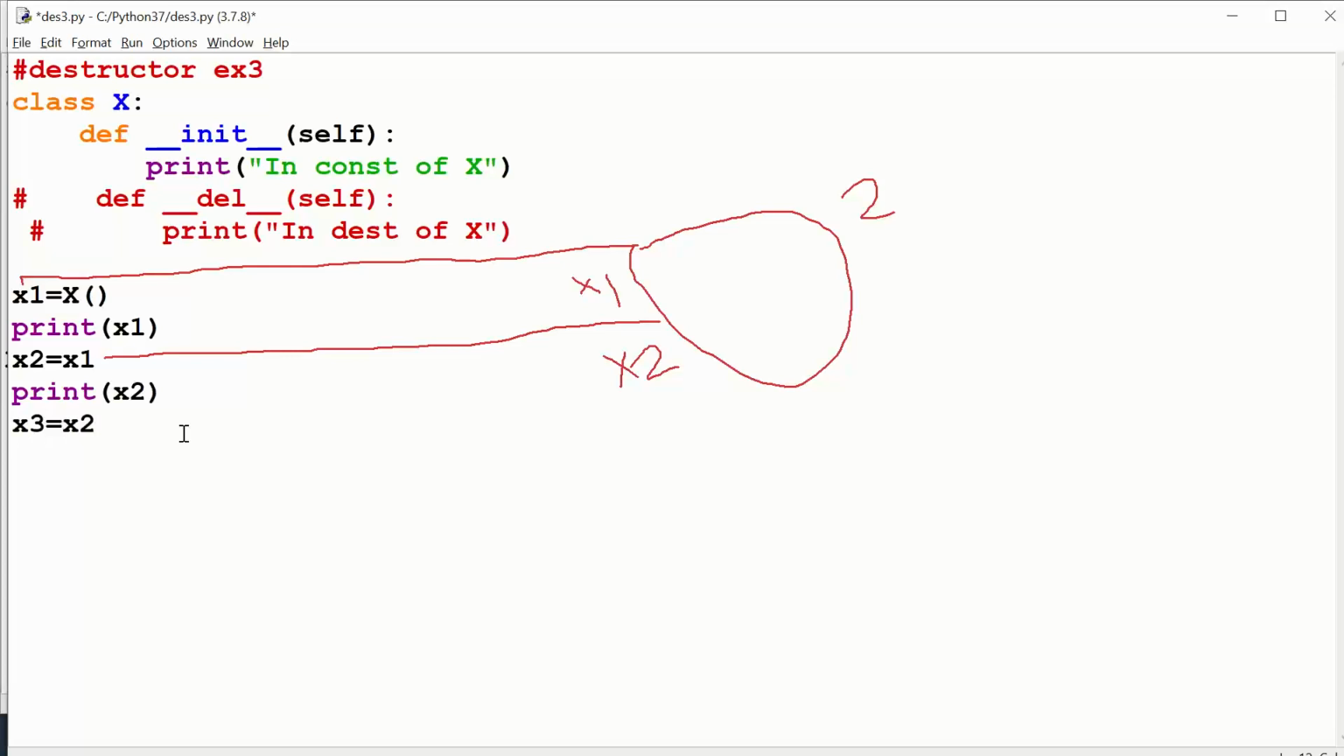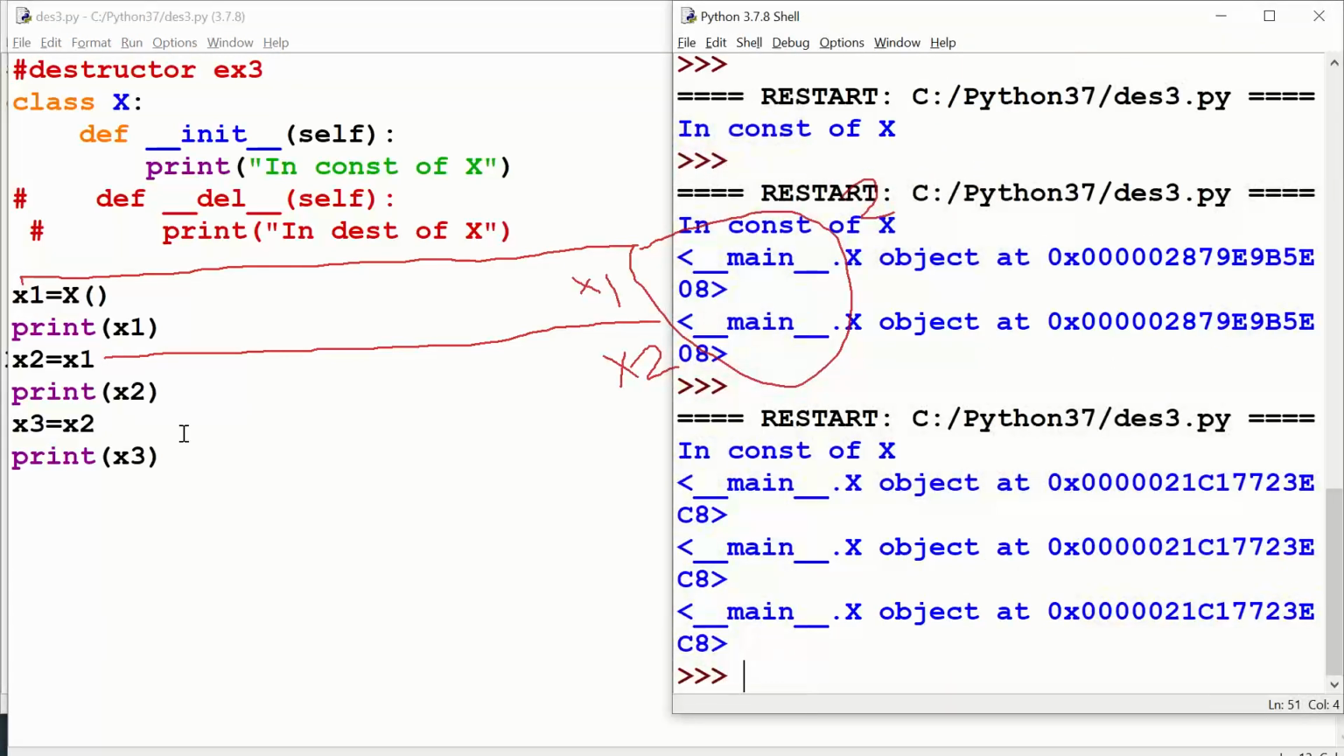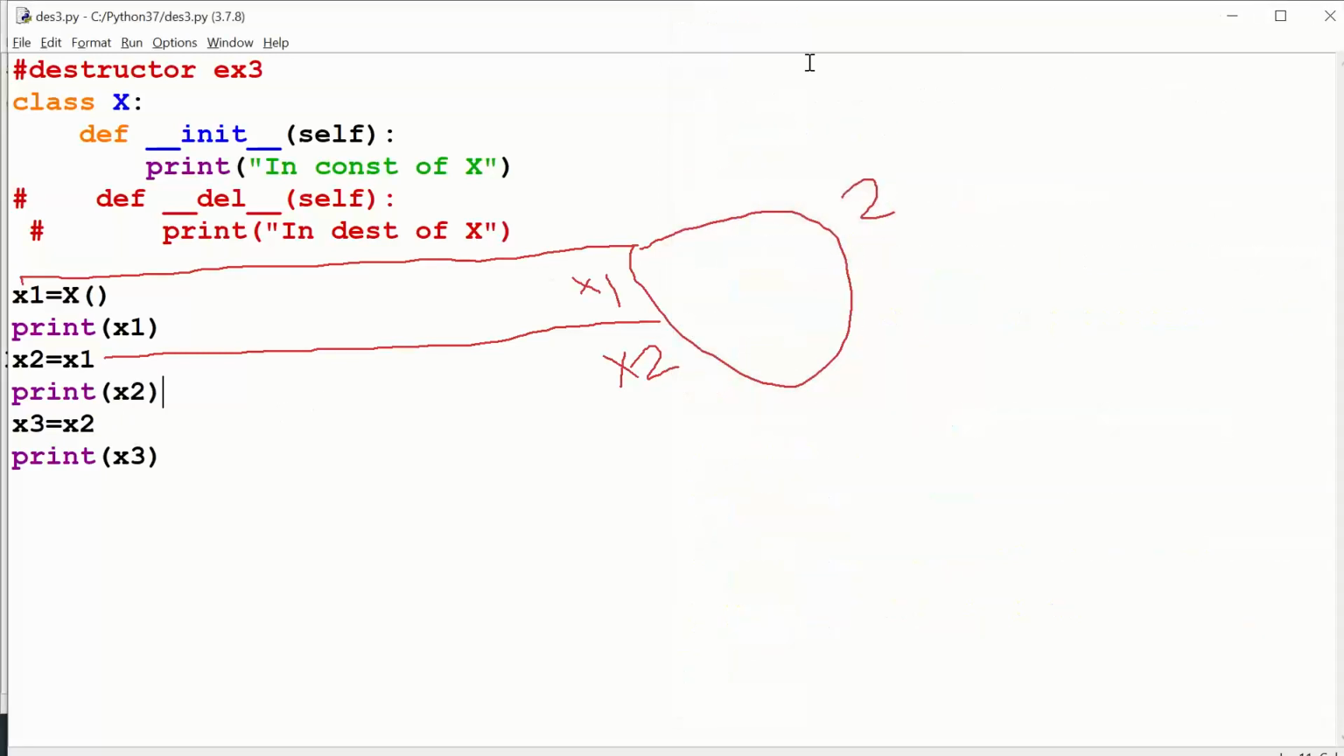Now x3 is equal to x2. So print of x3. Now what happened? All three are pointing to the same location, so all are like friends of the object. x3 is also pointing to this object, so in total 3 reference variables are there. How to delete this object is the question now.